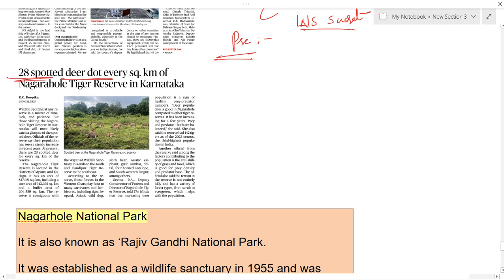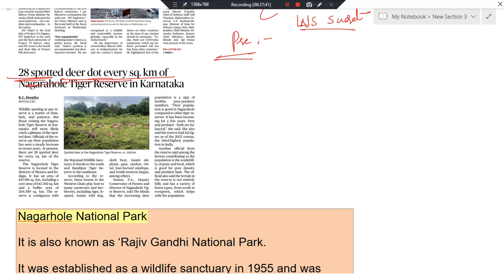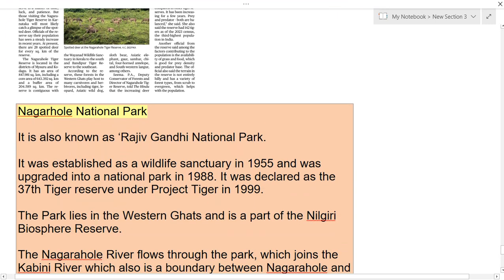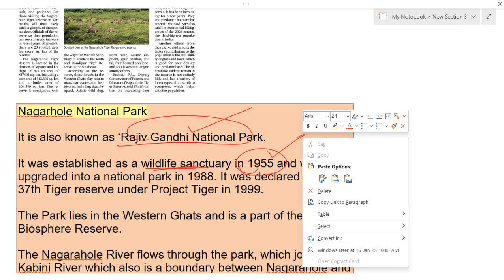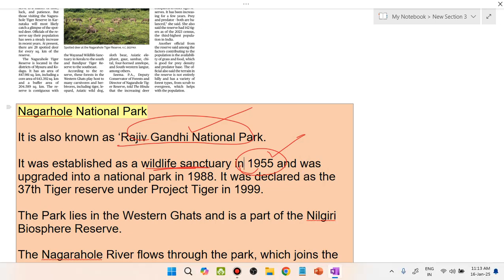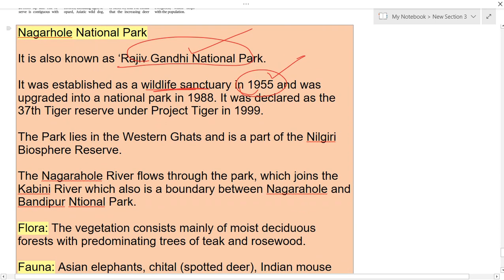28 spotted deer per square kilometer in Nagarhole Tiger Reserve in Karnataka. Whenever you see any national park in the news, it is very important, guys. This is one of the favorite areas where UPSC can ask questions. Some facts regarding Nagarhole National Park: it is also known as Rajiv Gandhi National Park, and was established as a wildlife sanctuary in 1955. Finally it was upgraded as a national park in 1988, and it was declared the 37th Tiger Reserve under Project Tiger.